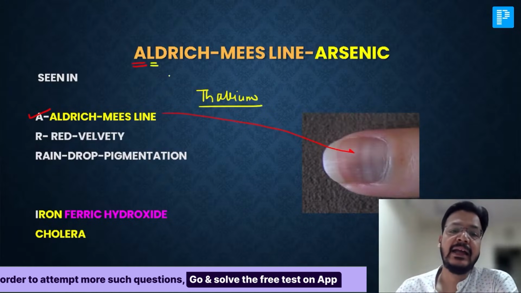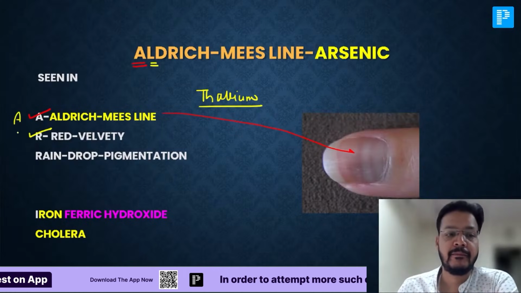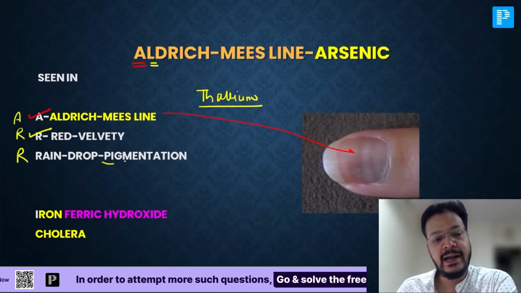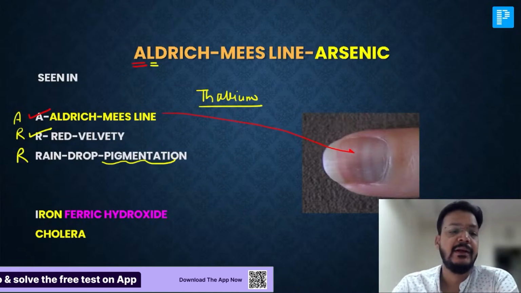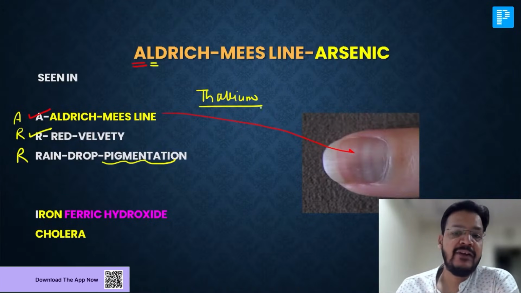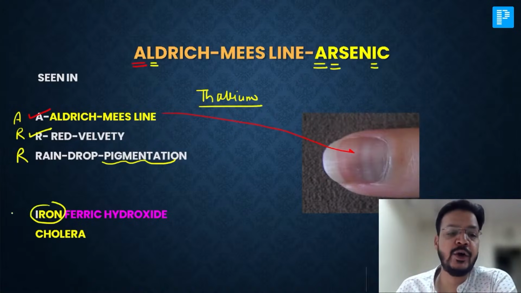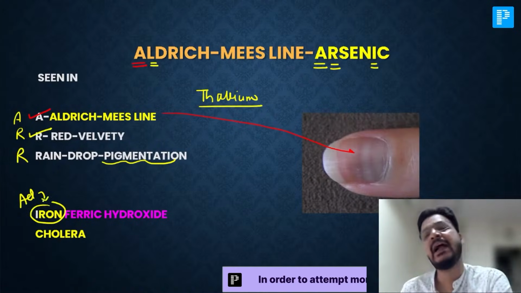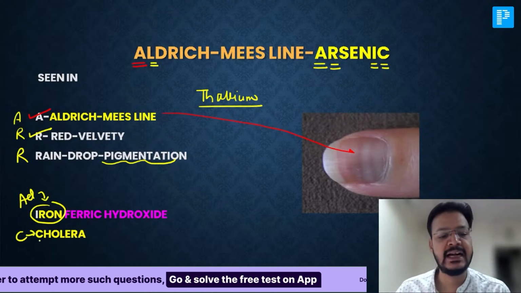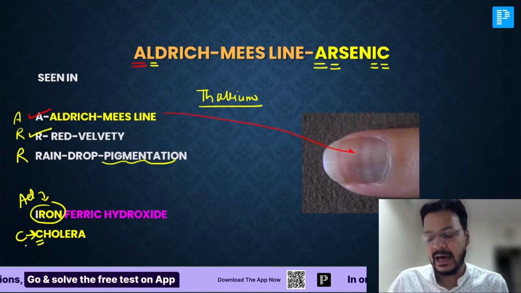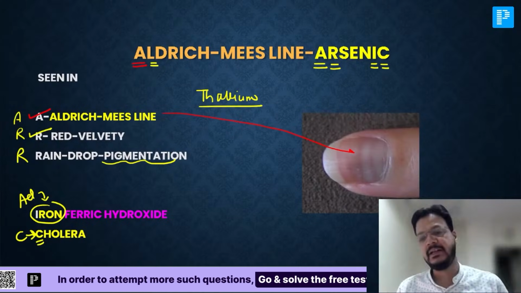AR, arsenic: R for red velvety mucosa, R for raindrop pigmentation. If I pick the I word for arsenic, A is done, Aldrich-Mees line, R for raindrop pigmentation, I is iron as an antidote for arsenic, that's ferric oxide. And C, arsenic mimics a disease that is none other than cholera.